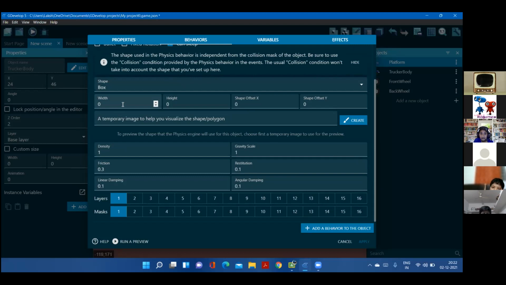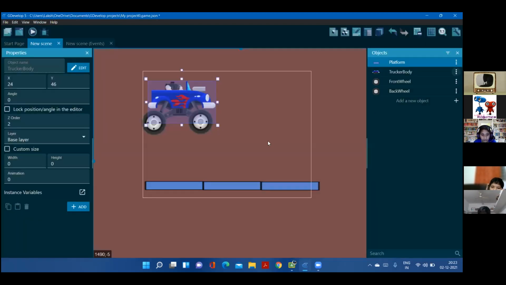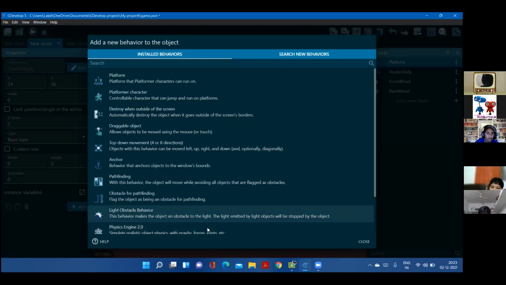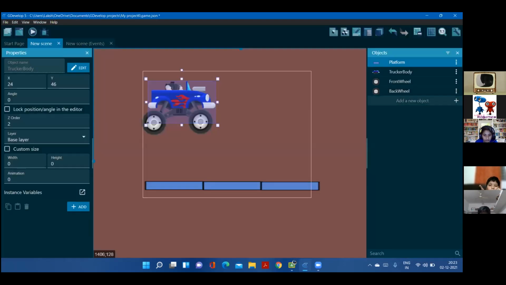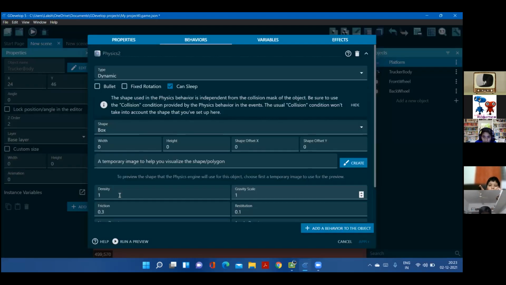So we're going to change the width and height over here, so the car lands perfectly or it'll be standing up. Let me show that right now. First, let's add the physics engine. Add a behavior, physics engine, dynamic. I forgot, we have to add a density of 3 over here to this. That will be perfect. Apply.